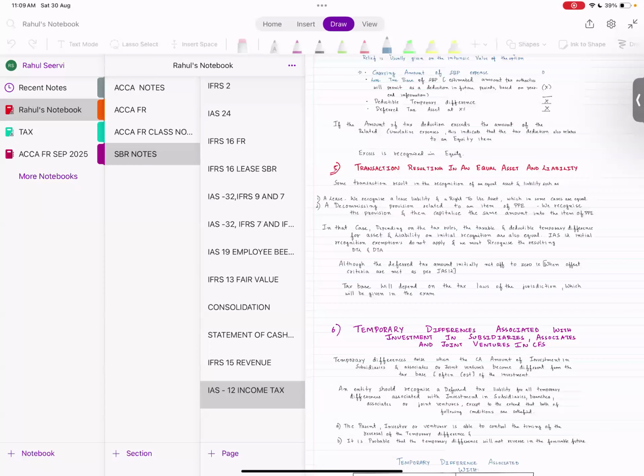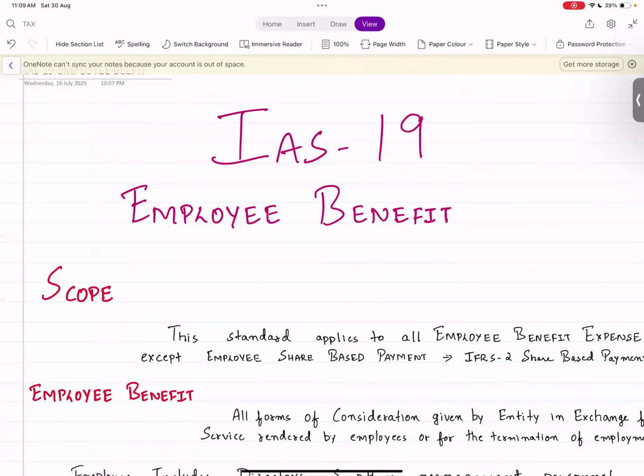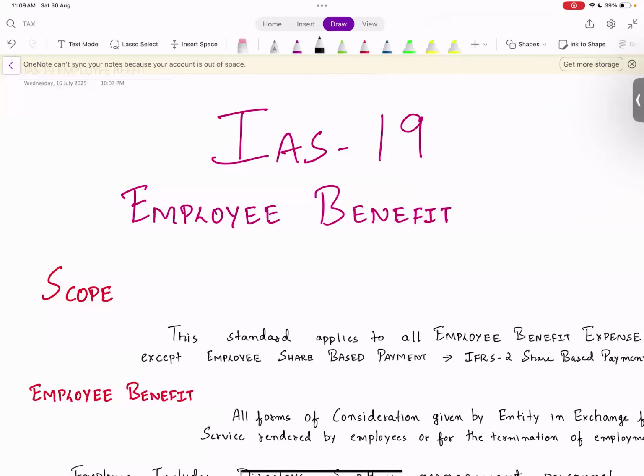So I had a question. Will analysis and interpretation of financial statements come? Because usually it's not seen much in all attempts. The question will never come. I have not seen questions. If you want, you can just see the ratios. We have discussed some important ratios, and EPS also we have done in class. So that much you remember, it's enough. Not more than that. Very rare. If it comes also, analysis and interpretation should not be much issue for you. Yes, sir. But we should remember the ratios to be on the safe side. Remember, yes.